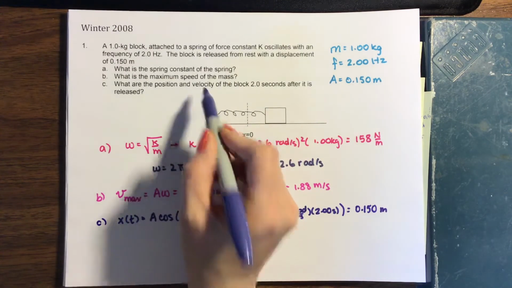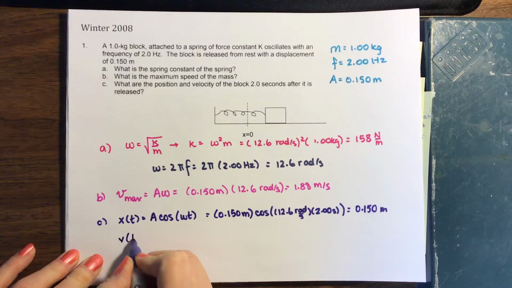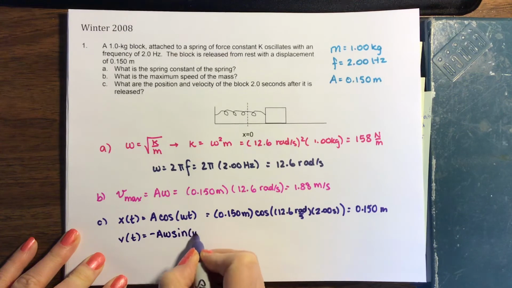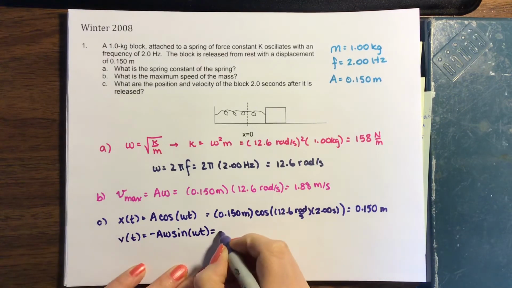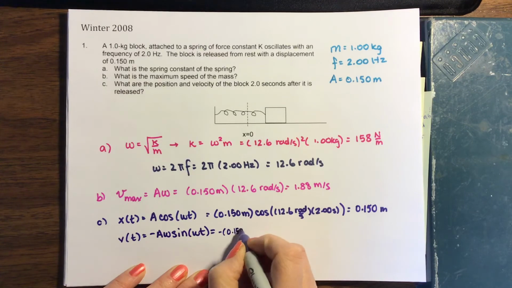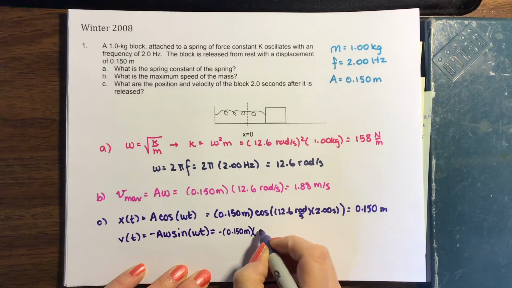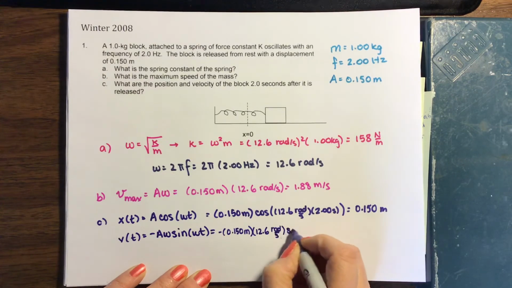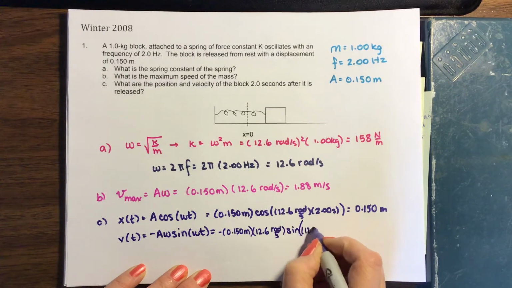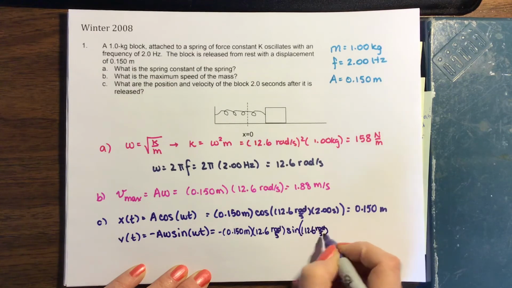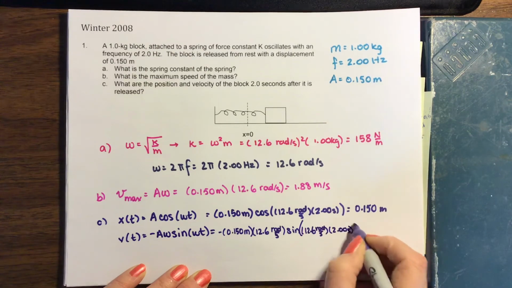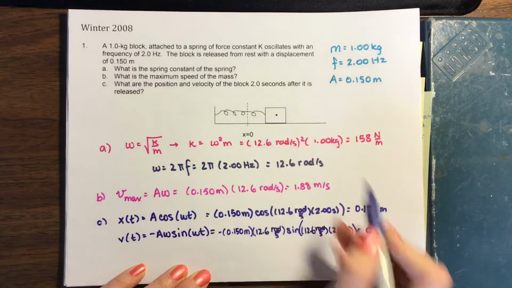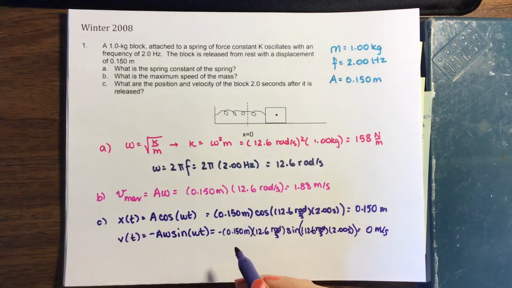Thinking about that, you might be able to guess the velocity before you do a calculation. V of t is minus a omega sine omega t equals minus 0.150 meters times omega, 12.6 radians per second, times sine of 12.6 radians per second, times 2 seconds, to give us 0 meters per second. When our oscillator is at the amplitude, it's not moving. That's where it turns around.